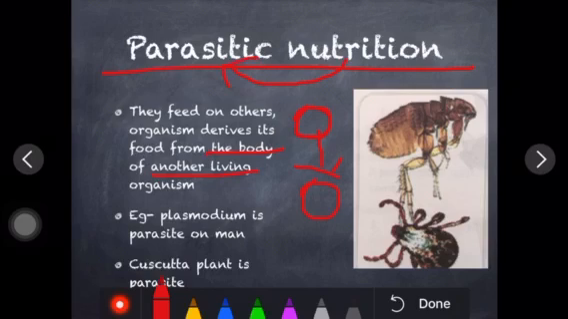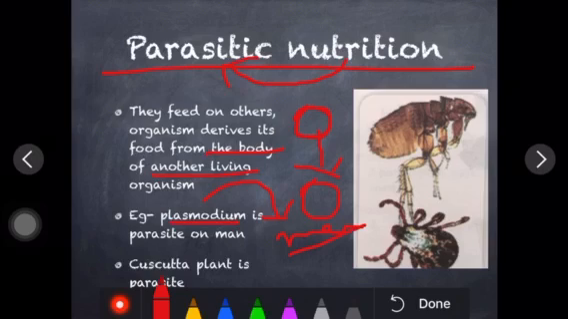Many examples are there, like Plasmodium. Plasmodium causes malaria in the human body. So Plasmodium is a kind of microorganism which can be a part of man. So man will be the host and Plasmodium will be the parasite. So Plasmodium depends upon man. So we can say Plasmodium is considered parasitic nutrition.